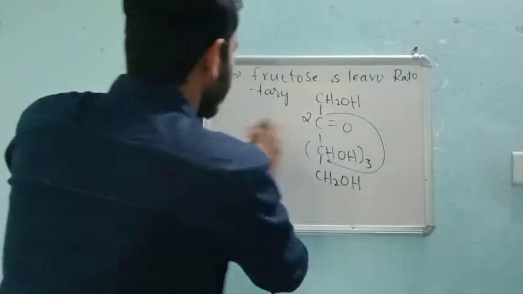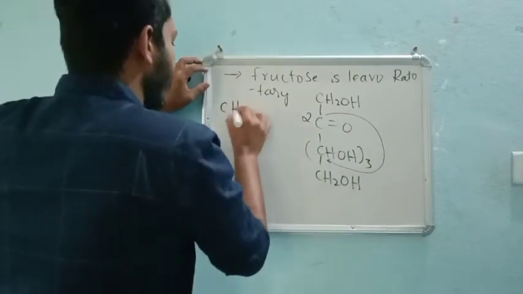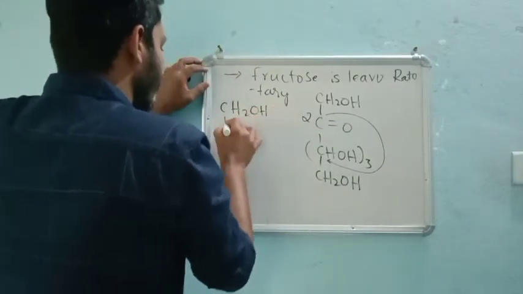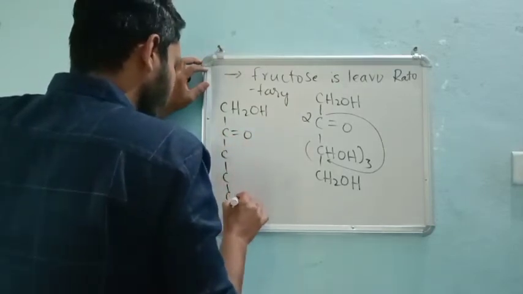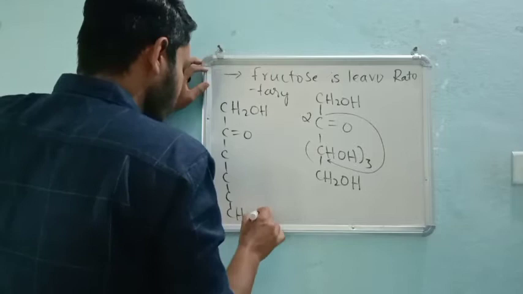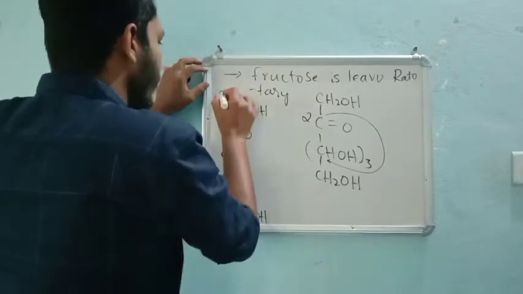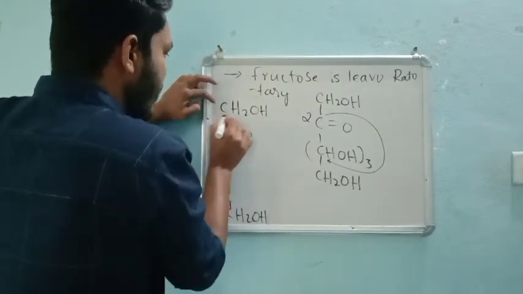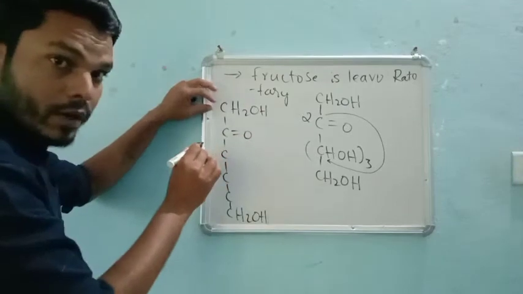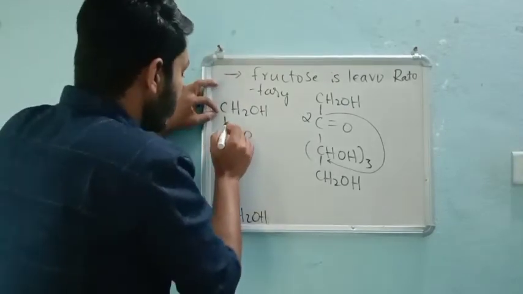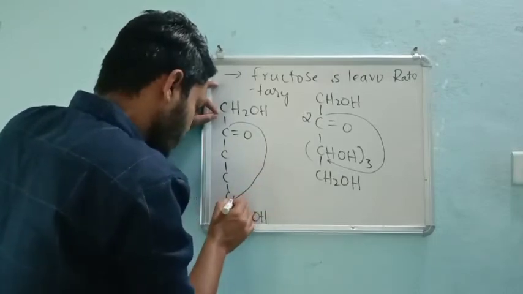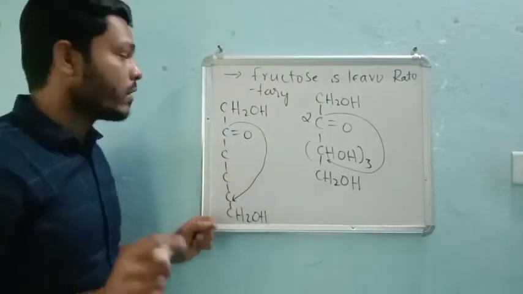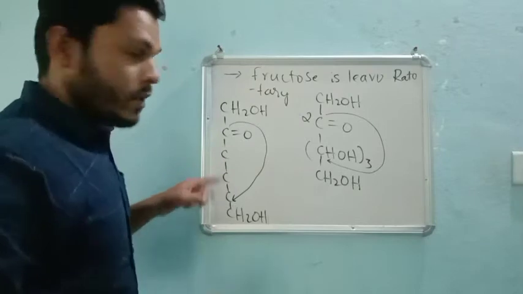See here, I will show you correctly. CH2OH, C double bond O, third, fourth, fifth, and sixth carbon. So this carbon is not reacting. Very clearly, you see the second carbon is the one forming the ring.